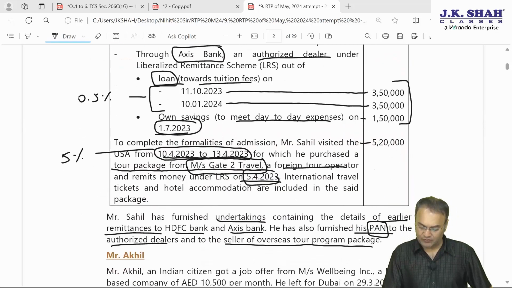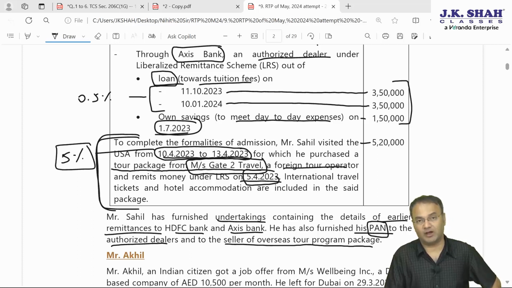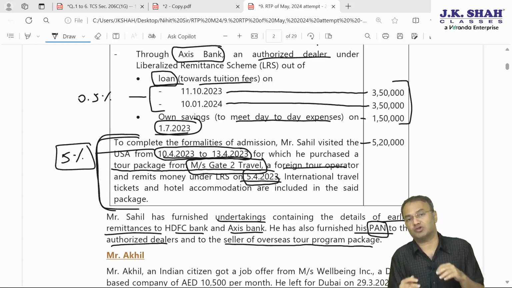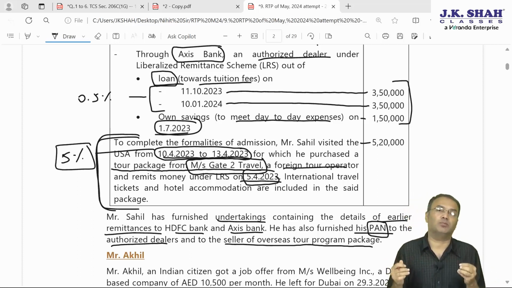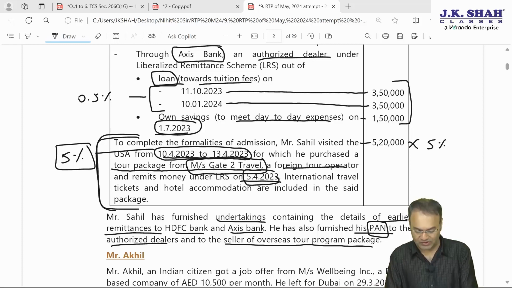This last transaction, 5th April 2023, I am not taking into account for arranging them in chronological order. The reason is, this particular transaction is for purchase of OTPP, which will not have any qualifying amount. Since the qualifying amount is not applicable, it is pointless to take it into account. This entire transaction will be subjected to TCS 5%, no 7 lakh: 5,20,000 into 5%. Depending upon whether the question has been asked based on this or not, we will see.